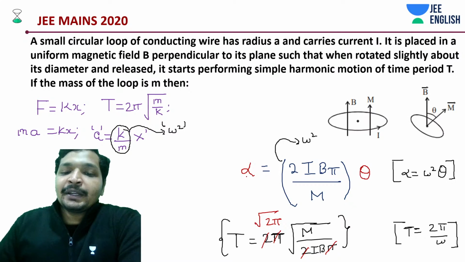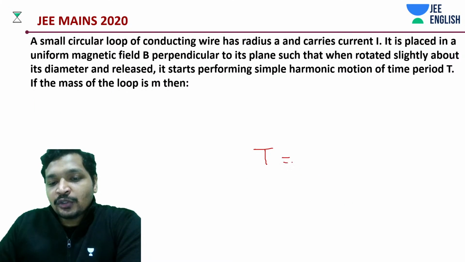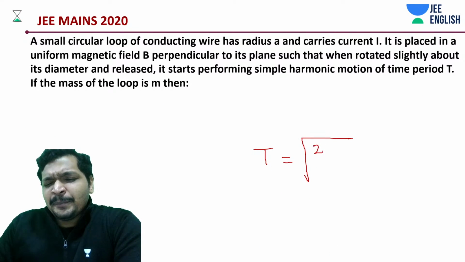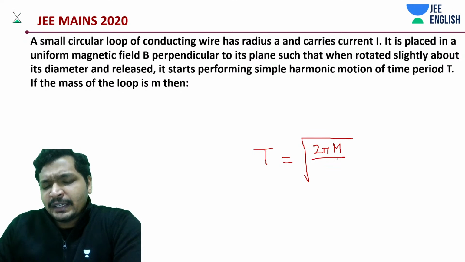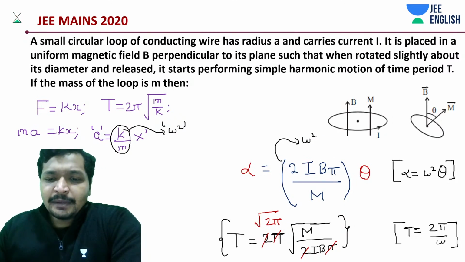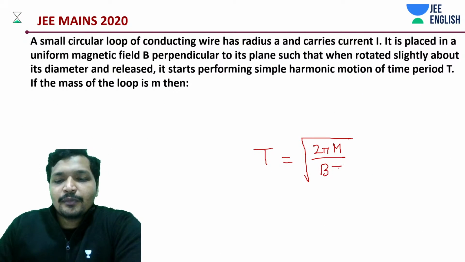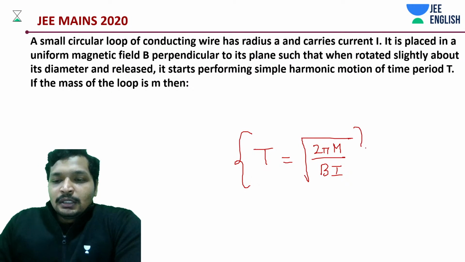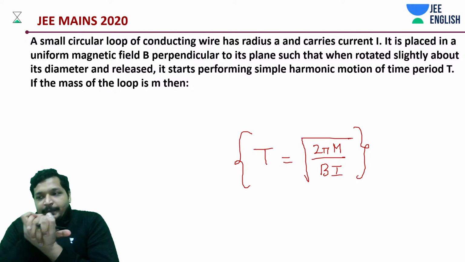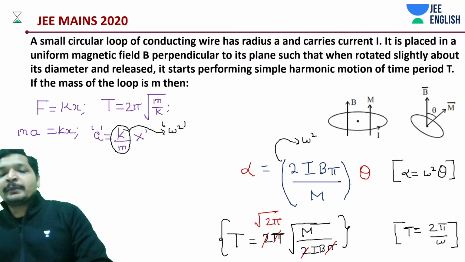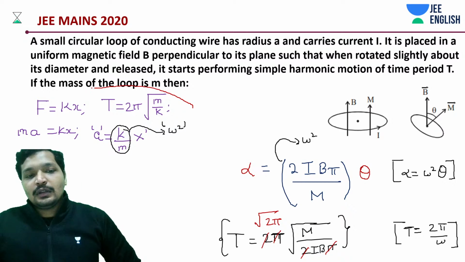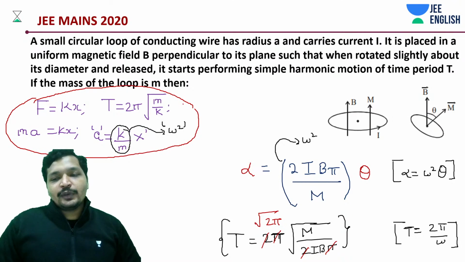So finally your time period comes out to be 2 under root of 2 into m into pi divided by IB. That's it. There we go, very simple. If you don't remember this, just get this kind of understanding of it. It will quickly remind you. Don't worry.